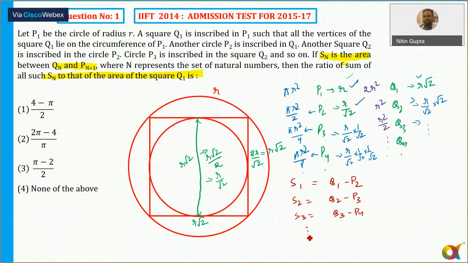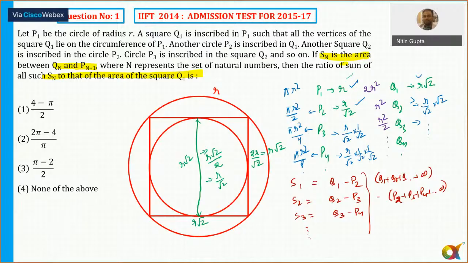And we need to find out the sum of the infinite series of this GP here, then the ratio of the sum of all such Sn to the area of Q1. तो अब इन सबको ऐड करूंगा तो ये मेरे पास बेसिकली Q1 प्लस Q2 प्लस Q3 माइनस P2 प्लस P3 प्लस P4 to infinity. This is good at calculus. Some of you might make a mistake by starting from P1. तो वो चीज अवॉइड करनी कि P1 से स्टार्ट नहीं होगा, वो P2 से होगा.